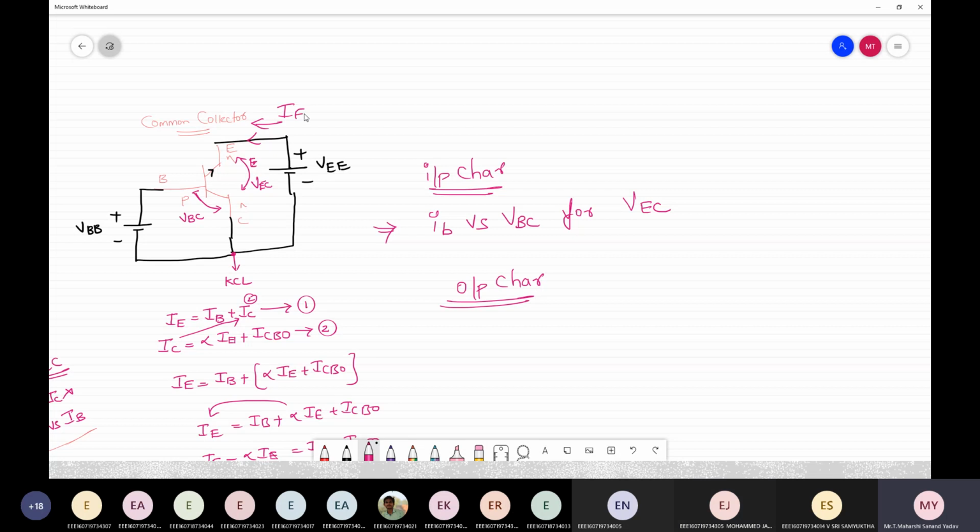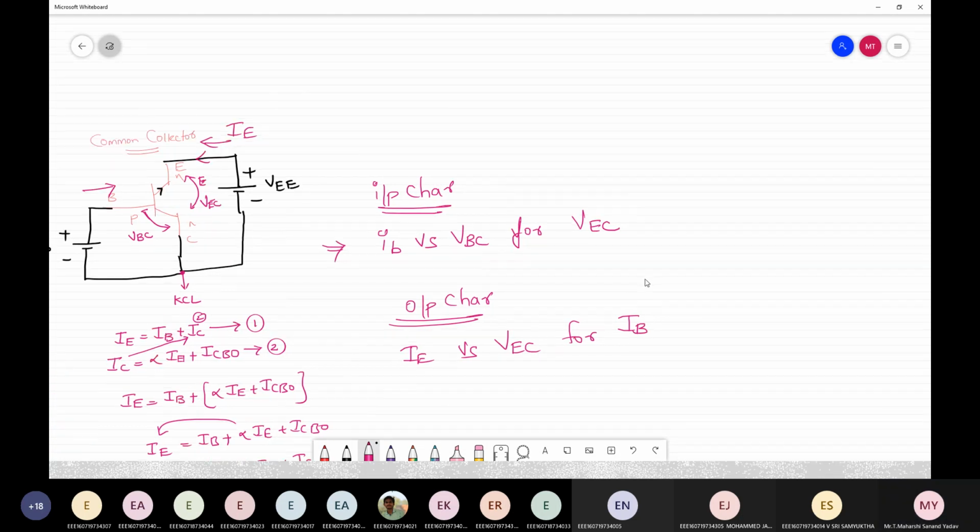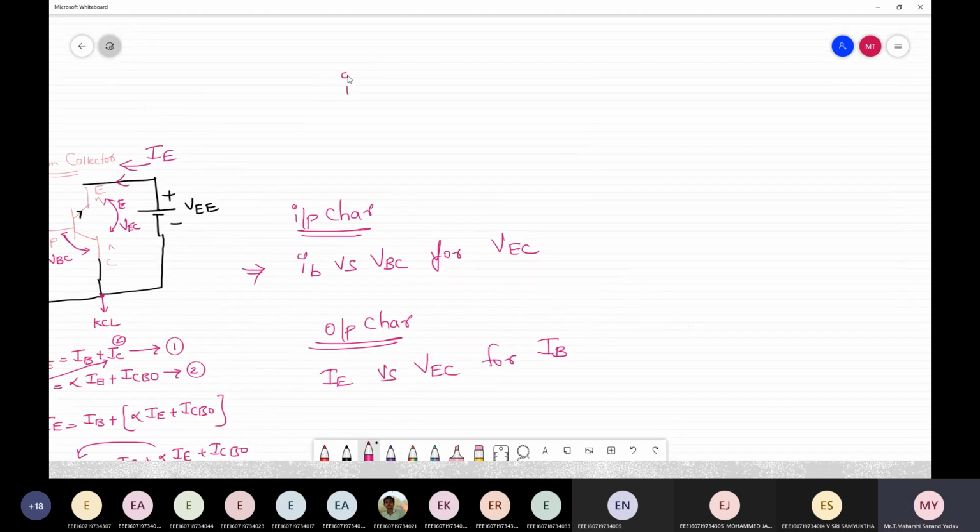IE. So IE versus output voltage VEC for different values of input current IB. The base current will be in microamperes. IC is in milliamperes, and IE is also in milliamperes.